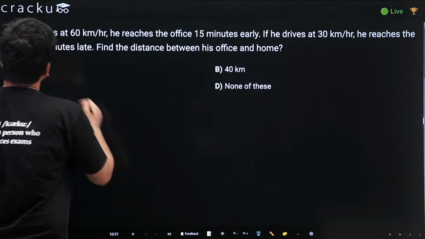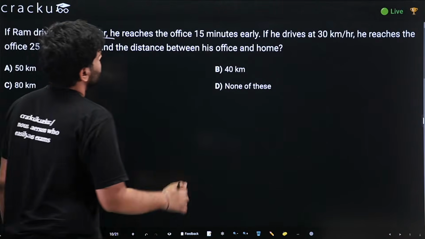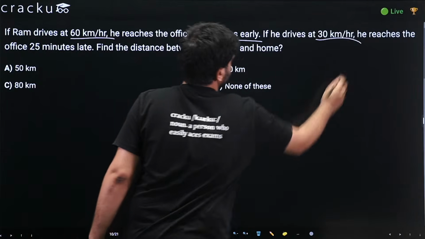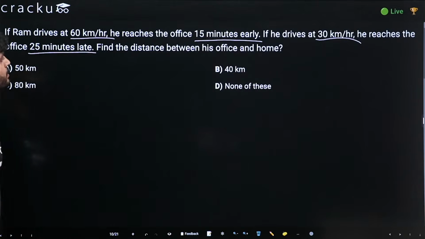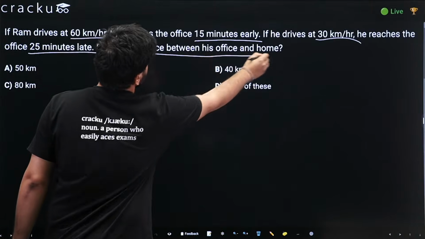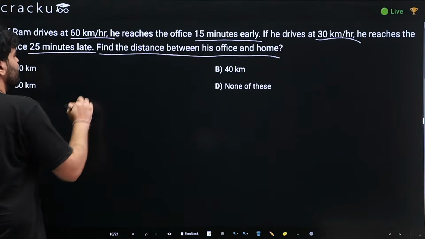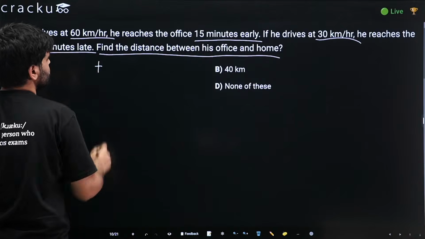In this question it is given that if Ram drives at 60 kilometers per hour, he reaches the office 15 minutes early. If he drives at 30 kilometers per hour, he reaches the office 25 minutes late. Now we are required to find the distance between his office and home. So let the time taken to reach his office be t.